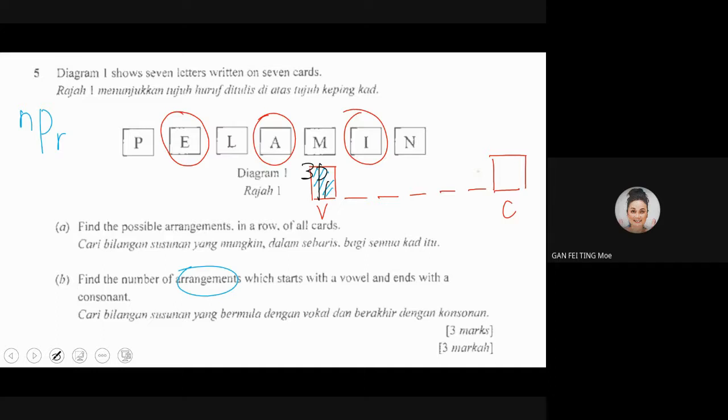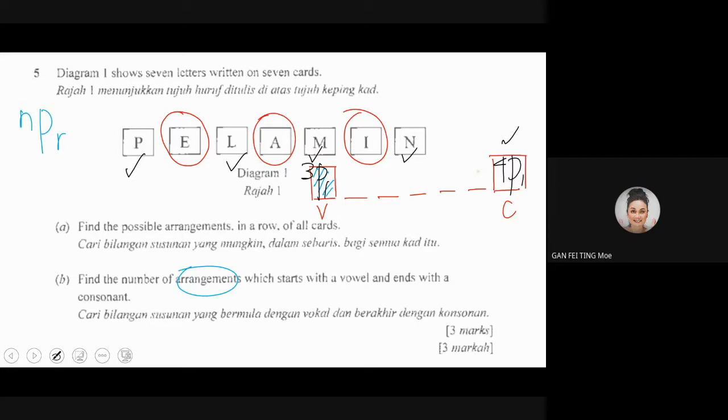First one done. Now you go to consonants. How many consonants? And please don't take the consonants from ABC. Take the consonants from the cards, because of the condition given here. So how many consonants here? You have P, you have L, you have M. Yes, very good. Now you see, you are good already. You know what to do for P1, right?